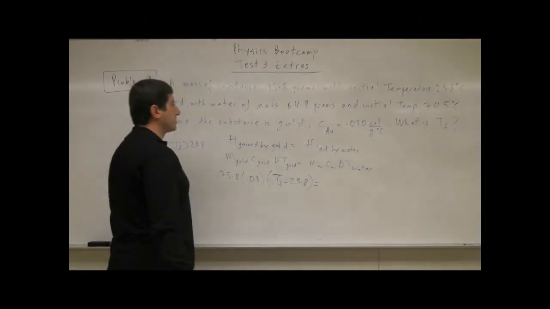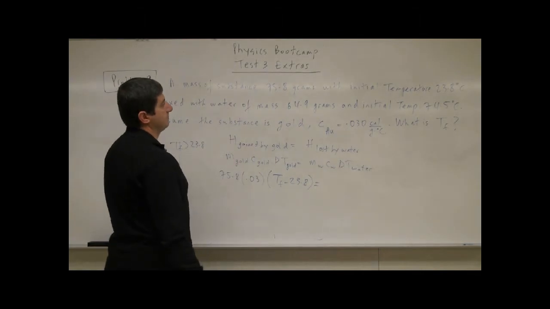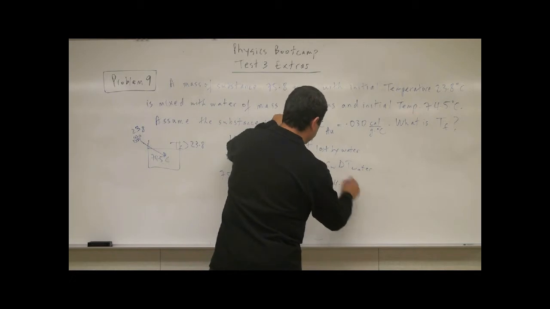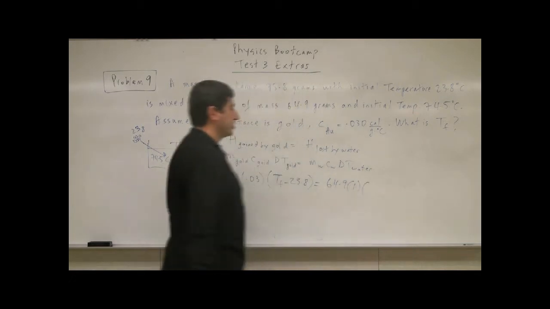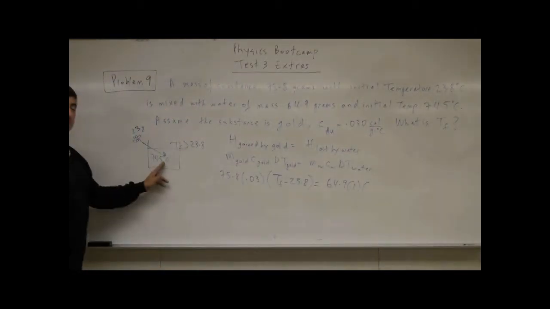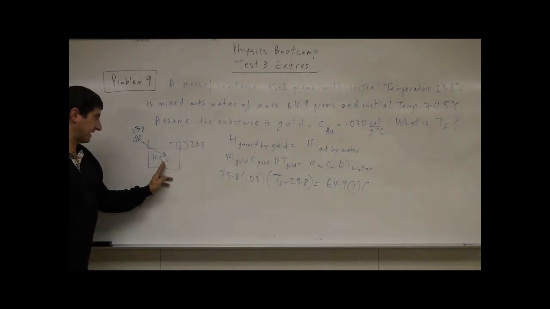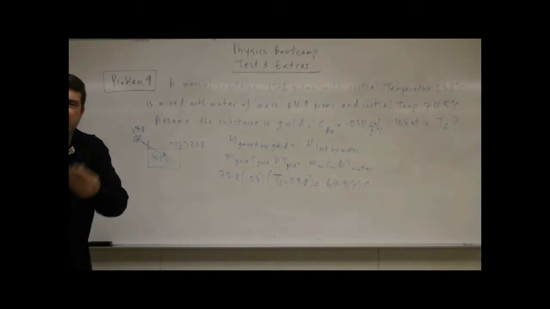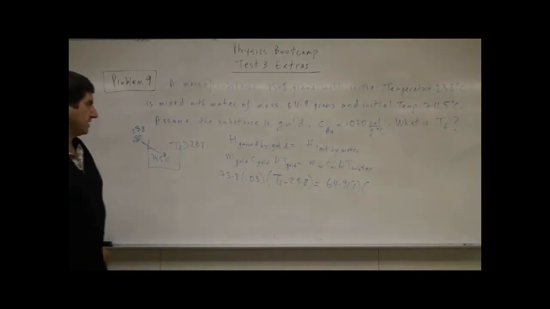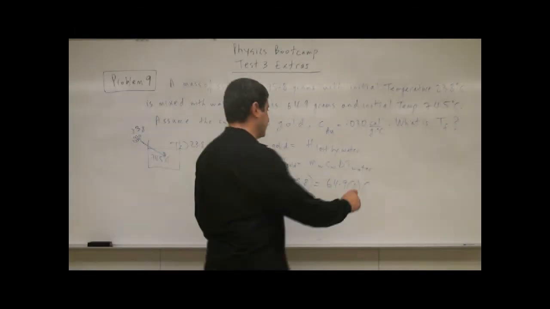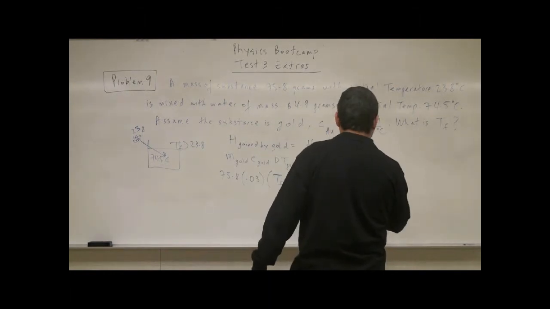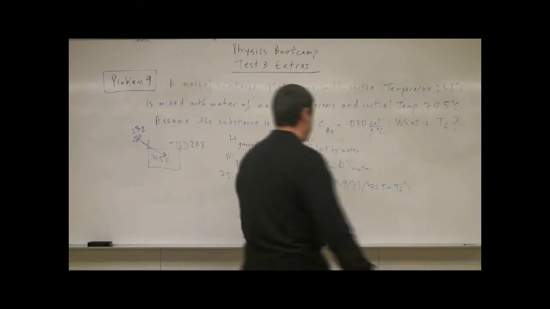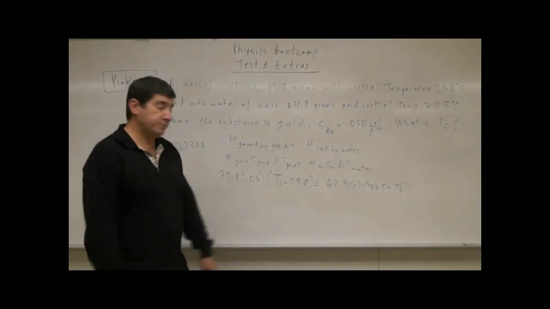The mass of the water is going to be what? 64.9. The specific heat of water is 1. What's the change in temperature of the water? Well, we know the initial temperature of the water is 74.5. The final temperature is some number that's less than 74.5. It's going to cool down a bit, right? So in order to make that positive, I'm going to say 74.5 minus TF, okay?